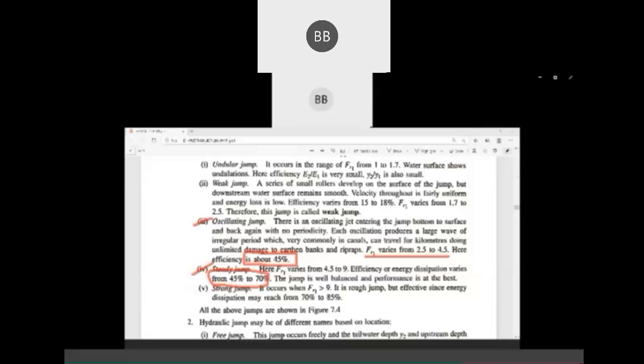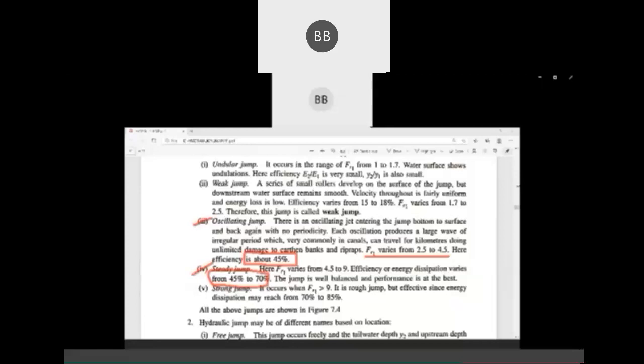And apart from this, it is also related to efficiency. For your first case, angular, your efficiency is very less. Efficiency is nothing but your E2 divided by E1. Okay, and efficiency is very less in the first case. In the second case, it's from 18 to 20%. Sorry, it's 15 to 18%.